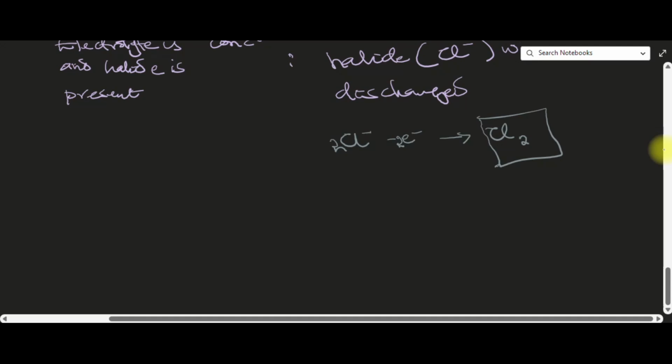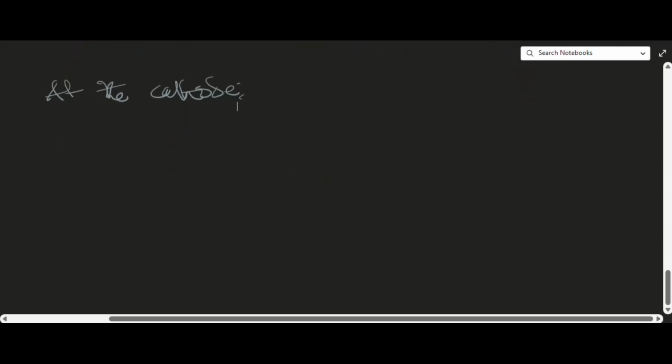Now, we are done with what happens at the anode. So at the cathode, what happens? Now, remember, the ions in the electrolyte, let's write that.